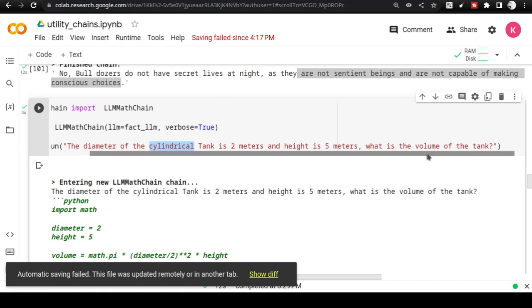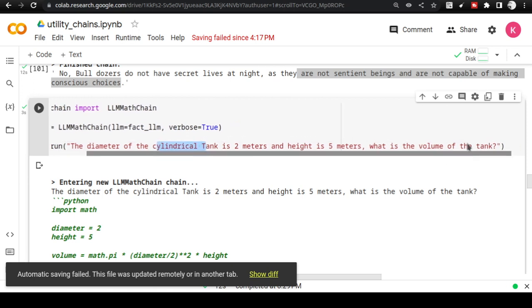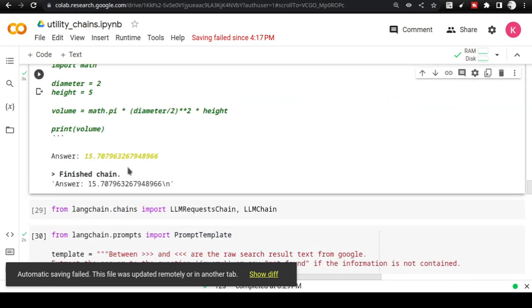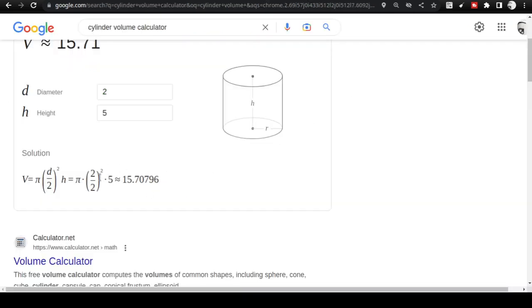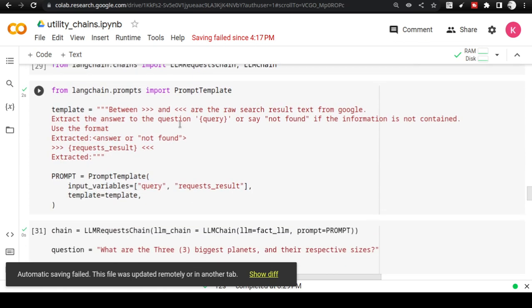The answer was wrong. But when I gave the prompt properly, when I told it's a cylindrical tank, when I told that the volume of the tank is what I want, then I got the right answer. And you can see this answer is same as what is here that I calculated from Google. So that is how you can use these chains.